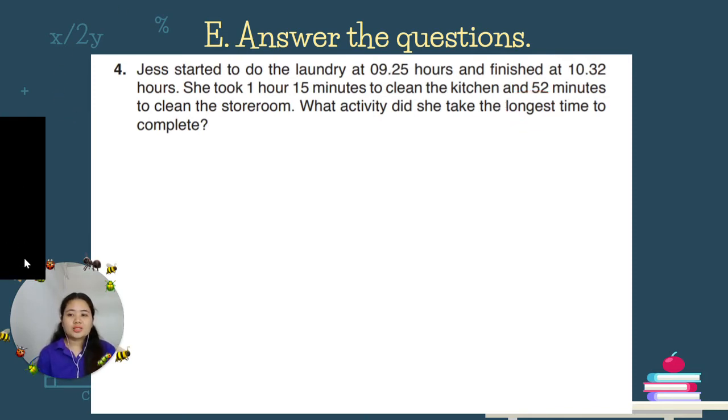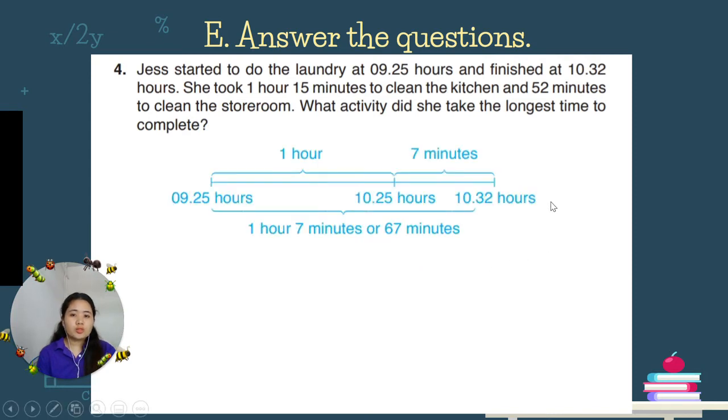Okay, so let's answer first the laundry. The laundry started at 9:25 hours, then ends at 10:32 hours. So 9:25 to 10:25, that is 1 hour. Then 10:25 to 10:32, that is 7 minutes.